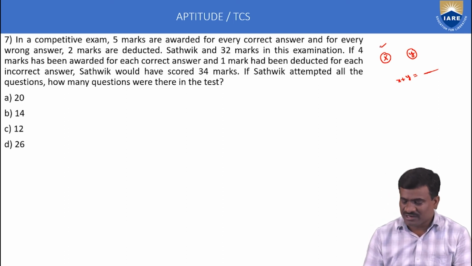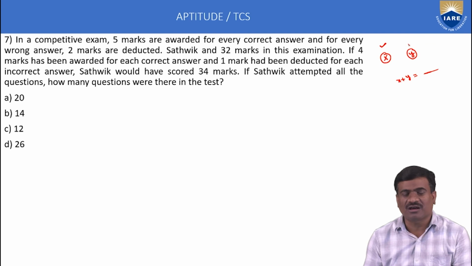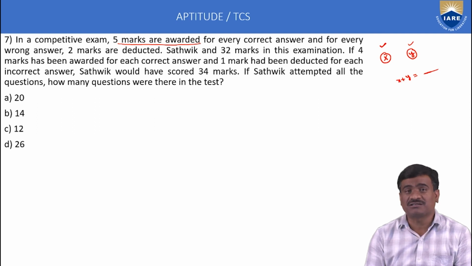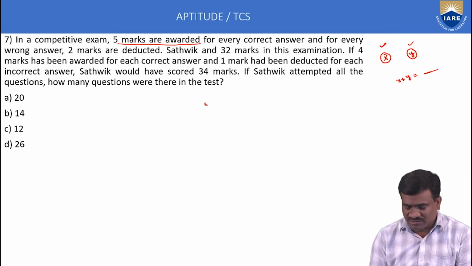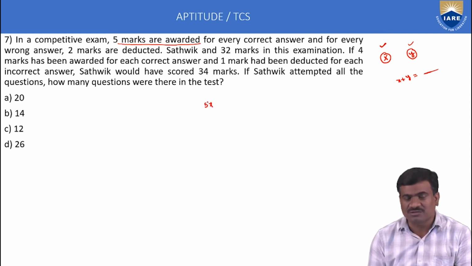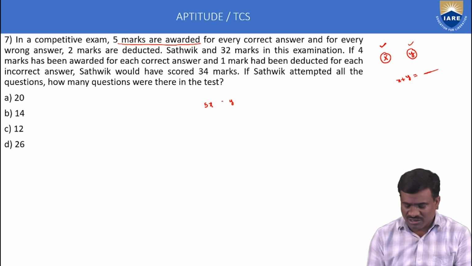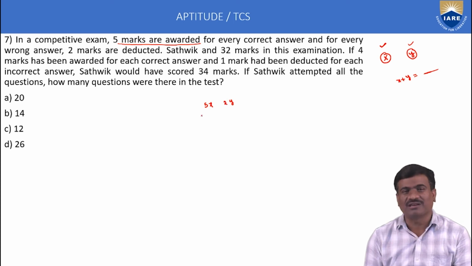First statement: 5 marks awarded for every correct answer, so correct answer marks are 5 into X. Each wrong answer loses 2 marks, with Y wrong answers, that means 2Y.